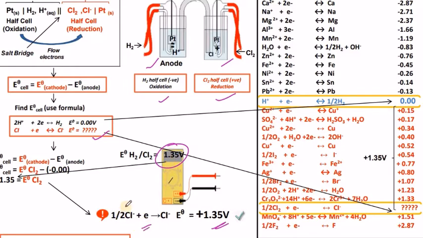So here we have one electron coming from the hydrogen electrode, as we have told, that is half H2 is converted into H plus and e minus. Okay. And coming to this discussion, in this list we have chlorine, that chlorine is about plus 1.35 volts. And in this reaction also we have used the formula E cell is equal to E cathode minus E anode.